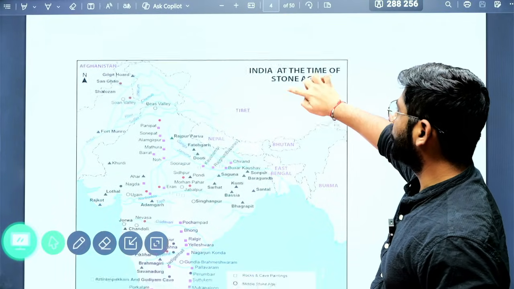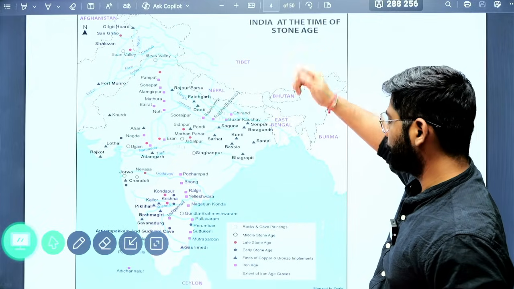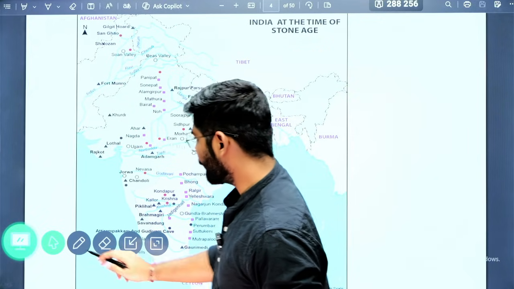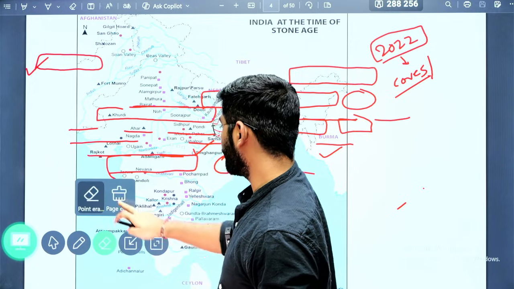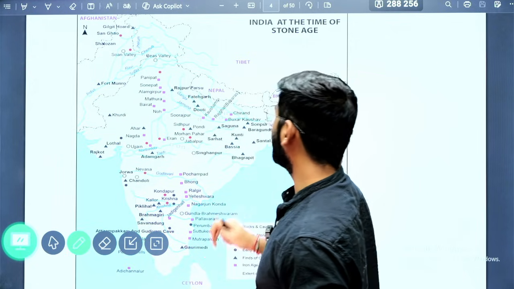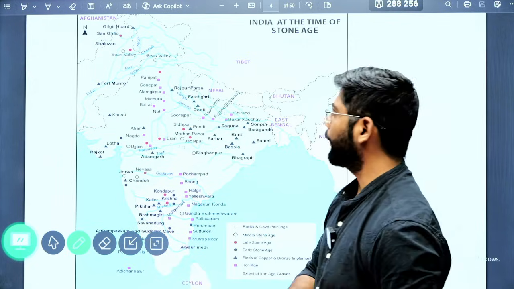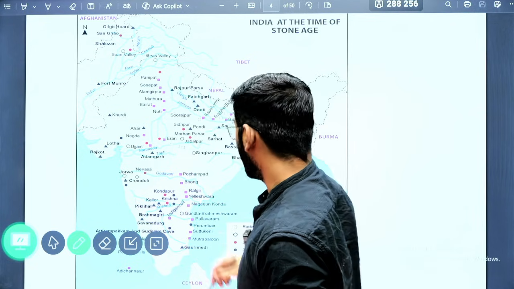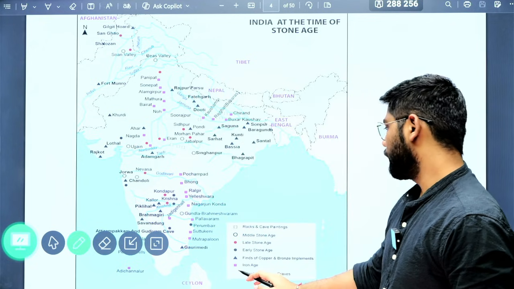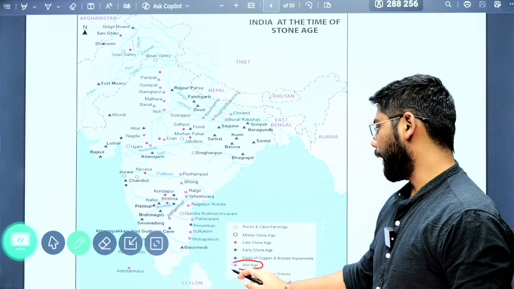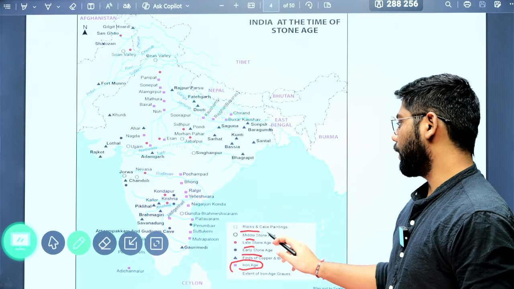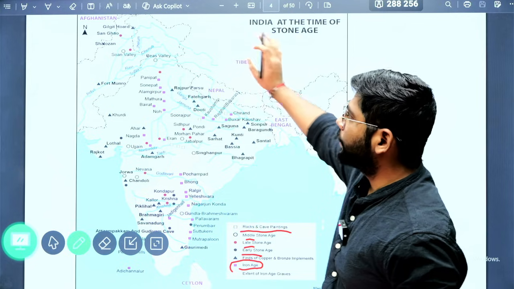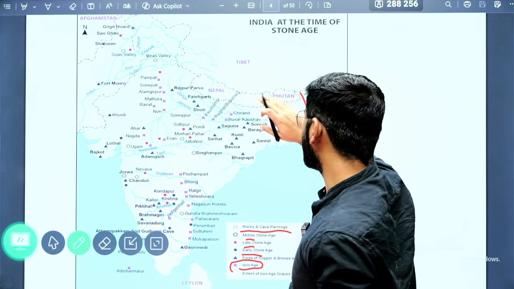This is the one map. You just go through it. This map is very comprehensive, and it will tell you which particular place is associated with which particular historical period. It has given all the sites. Some sites are associated with the Iron Age, early Stone Age, middle Stone Age, late Stone Age, and rock and cave paintings. This is the comprehensive map.